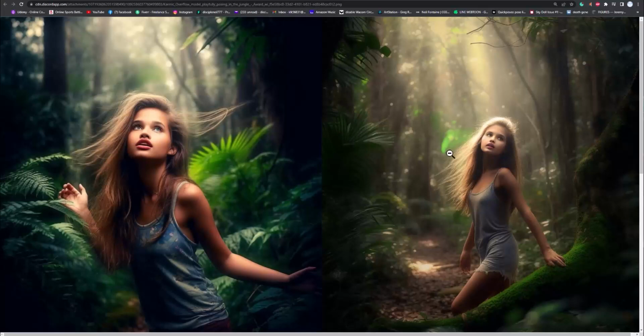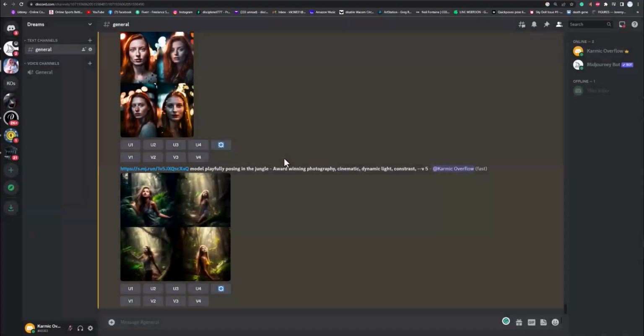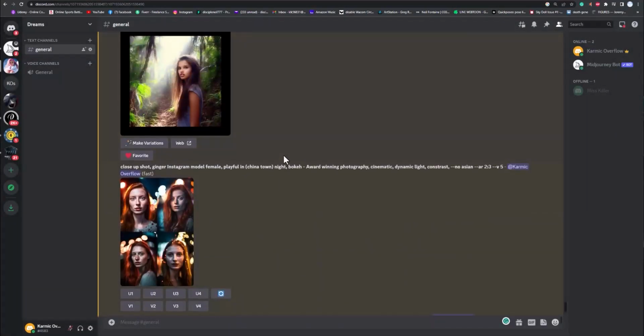Then if it's still not quite where you want it to be, you can take one of these images and do the same thing again. That way it keeps pushing it more toward what you're trying to go for.